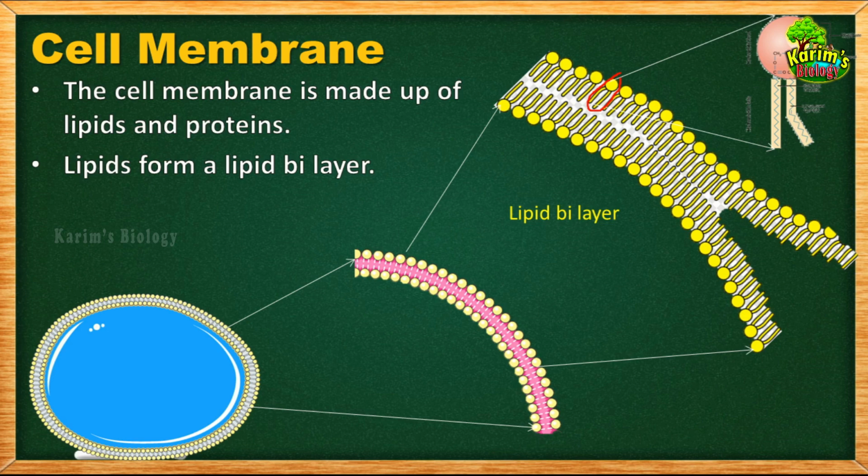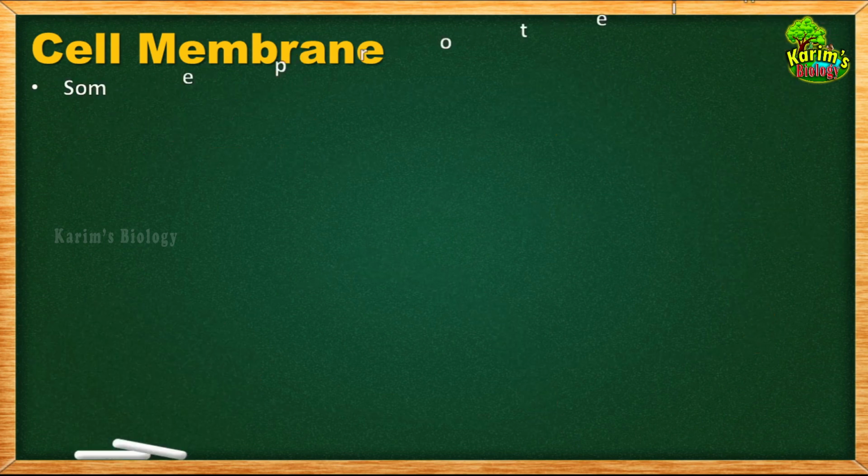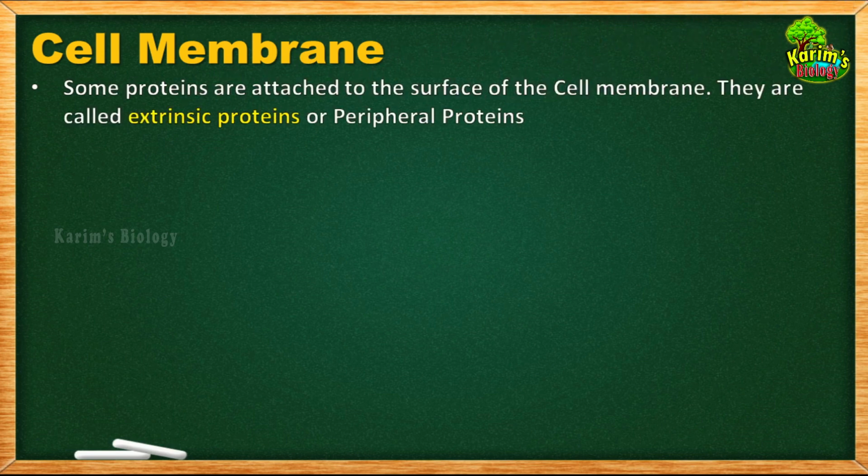But I told you that the cell membrane is made up of not only lipids but also proteins, right? But can you see proteins anywhere here? We cannot see proteins anywhere because this is the representation of how the lipids are arranged. Understood? Now let us see how proteins are arranged. Some proteins are attached to the surface of the cell membrane. They are called extrinsic proteins, or otherwise peripheral proteins.